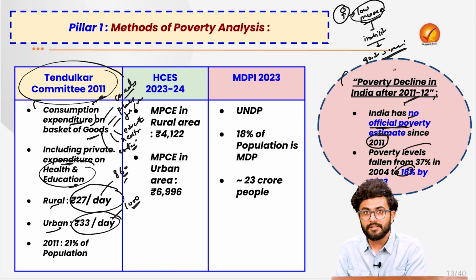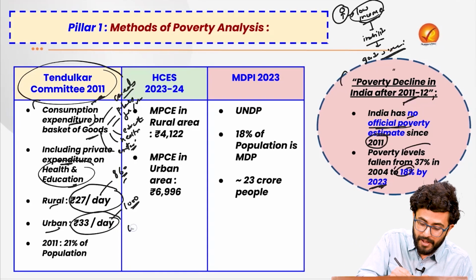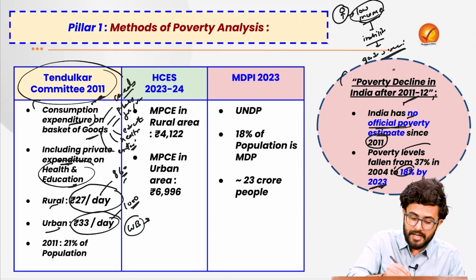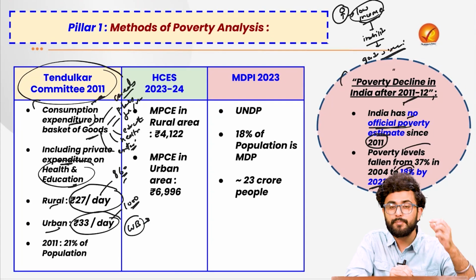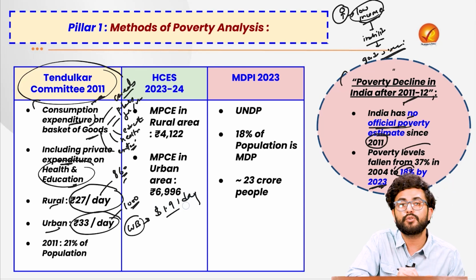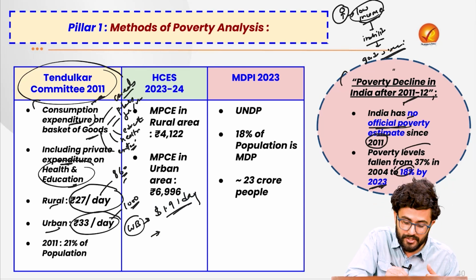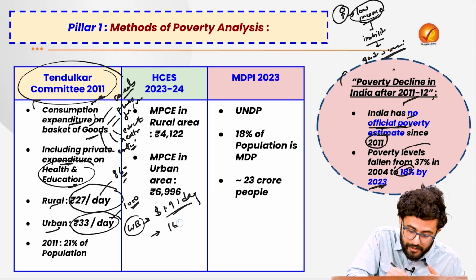Now if we compare this to the international standard set by the World Bank, a person who is spending $1.9 a day is considered to be poor. In today's currency, as per the exchange rate, that comes to around 160 rupees.